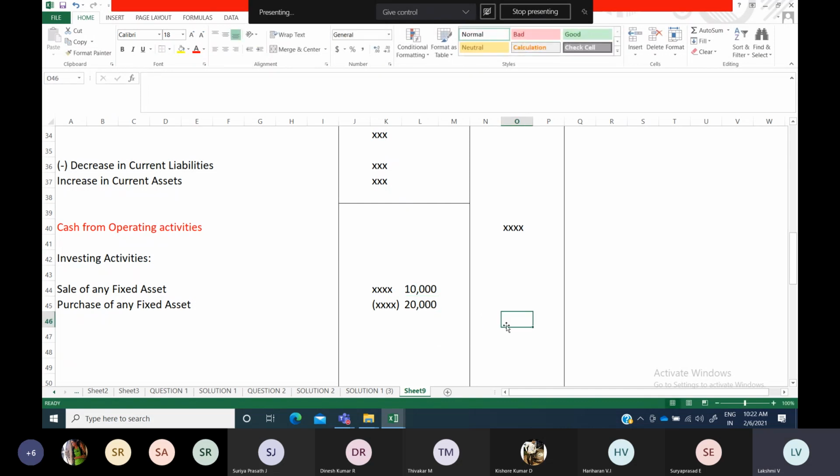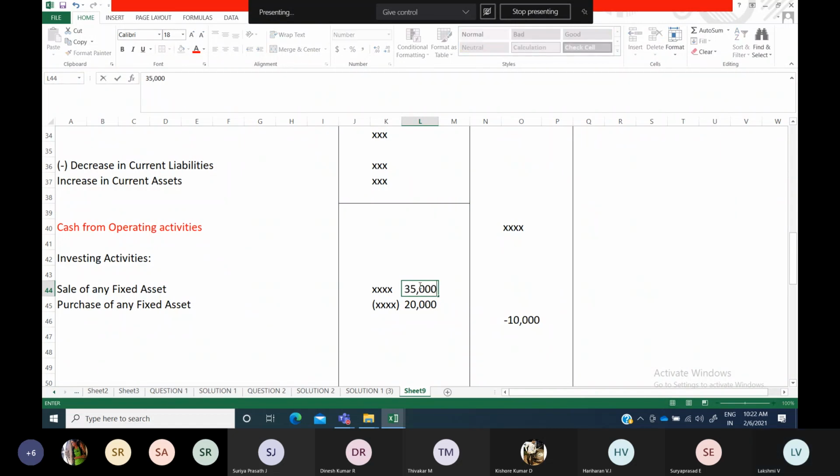Now the net figure, how can you show it? Within brackets, 10,000, you have to show the amount like this. Like this only you can show. Within brackets you have to show that amount, instead of minus 10,000. Okay, if suppose this amount is higher, some 35,000, and the other is 20,000 only, there is no outflow for us. So the net figure, how much will it be?